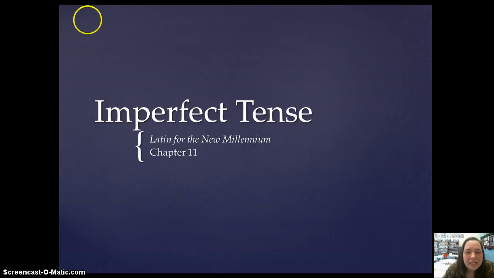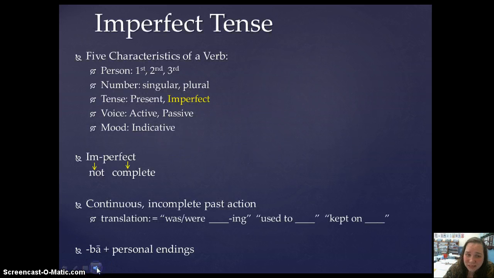Salute discipuli. Today's lesson is from Chapter 11 in Latin for the New Millennium, the first lesson in Chapter 11, and it's on the imperfect tense.